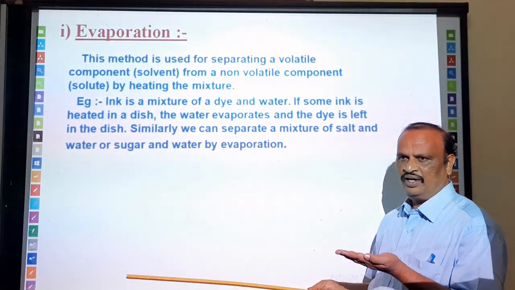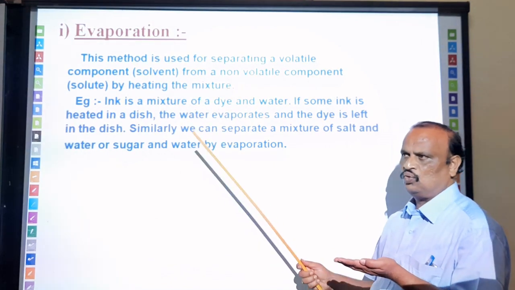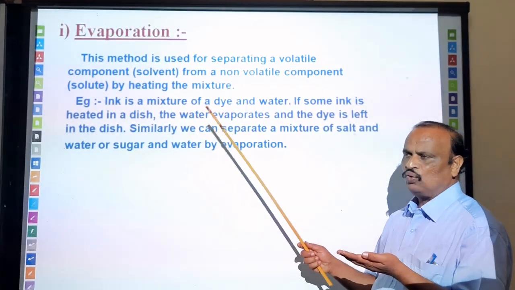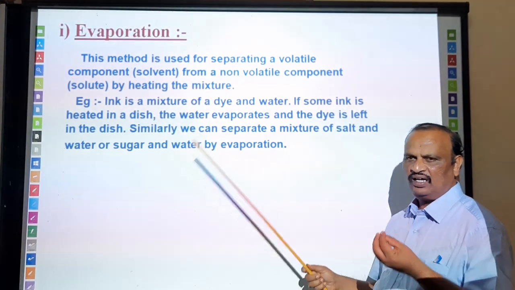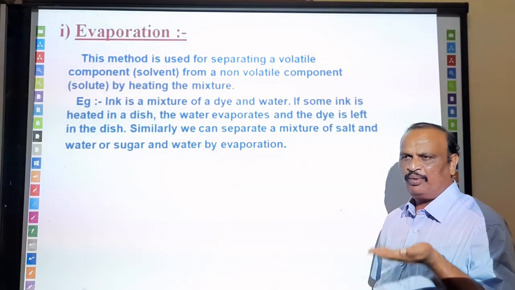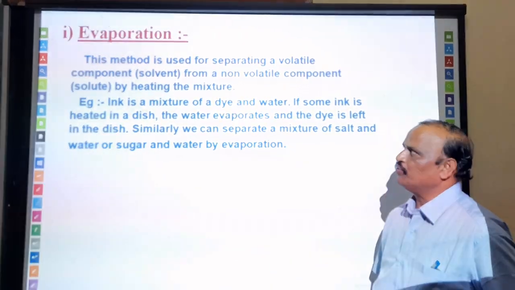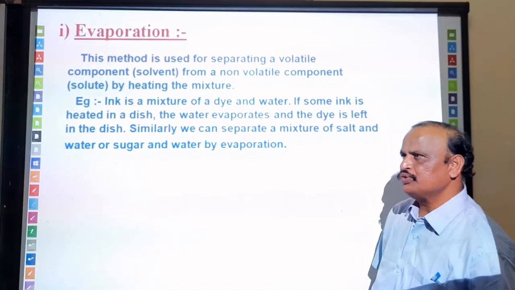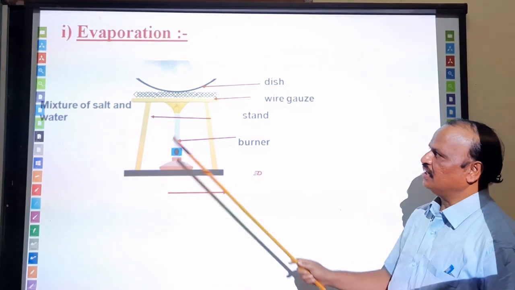You take in a dish the water and ink mixture. So what happens when you heat it? The water gets evaporated. Only the colored dye is going to remain on the surface of the dish. So this is what we call evaporation, which is used to separate a volatile component from a non-volatile component.